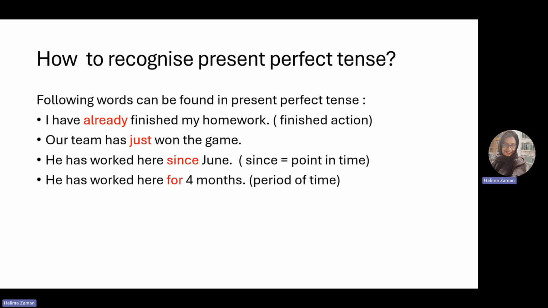On the other hand, if I talk about a period of time, for example, for 4 months, for 3 hours, for 6 years, I'm going to use for to express a period of time, and I'm going to use since for any point in time.